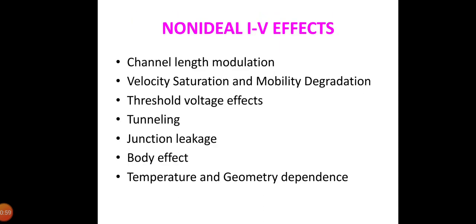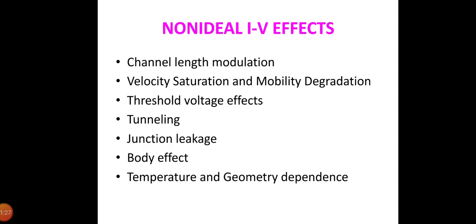Here are some of the non-ideal IV effects: channel length modulation, velocity saturation and mobility degradation, threshold voltage effects, tunneling, junction leakage, body effect, temperature and geometry dependence, and so on. The saturation current increases less than quadratically with increasing VGS, and this is caused by two effects. One is velocity saturation and mobility degradation.